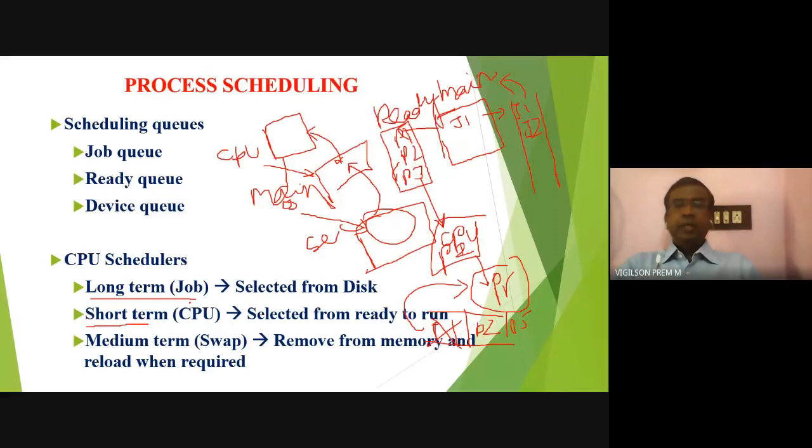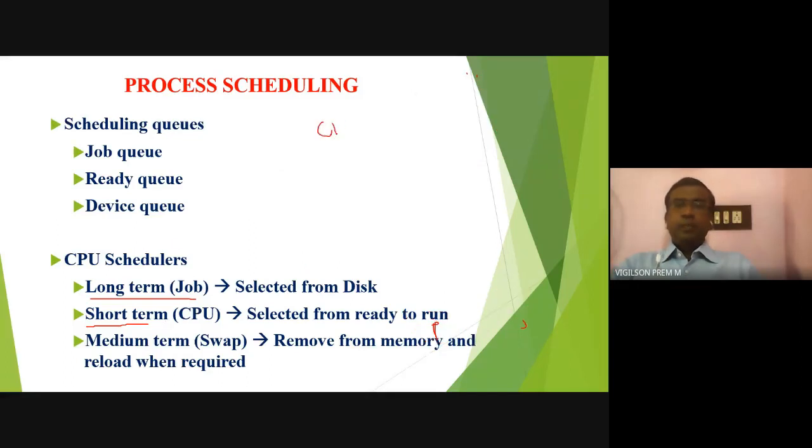And the third one is the medium-term scheduler, or medium-term scheduling. Just now I told you, remove from memory and reload whenever required. For example, the CPU is there, main memory is there. The main memory may have some processes to be executed. For example, I have three processes: P1, P2, and P3.